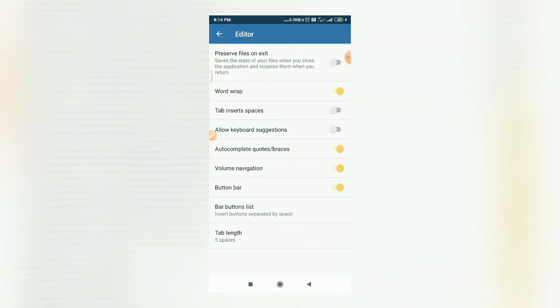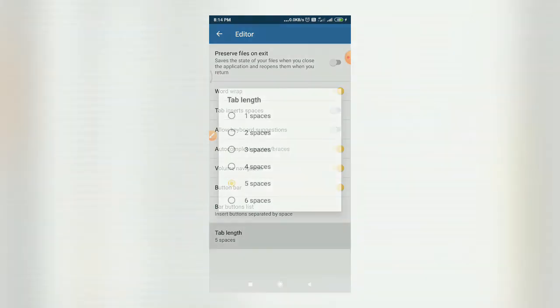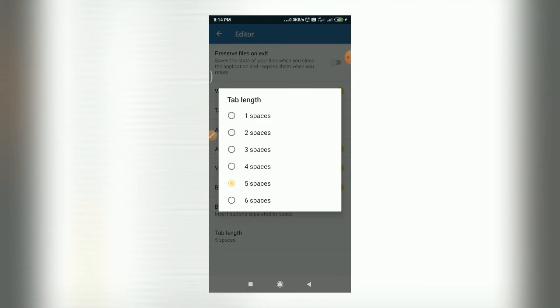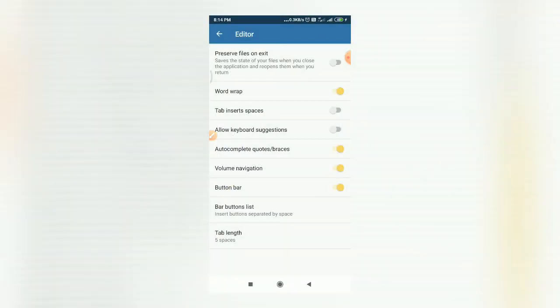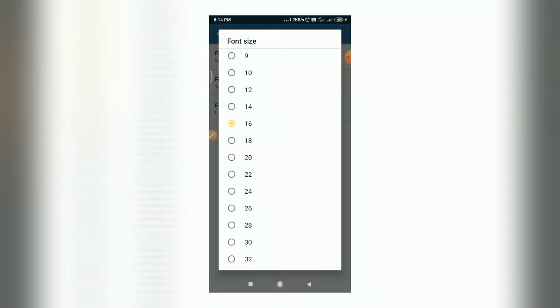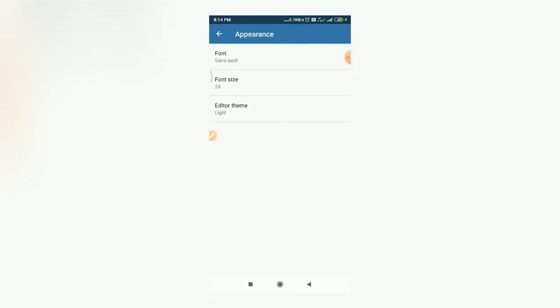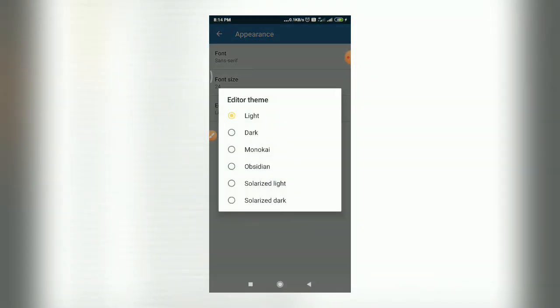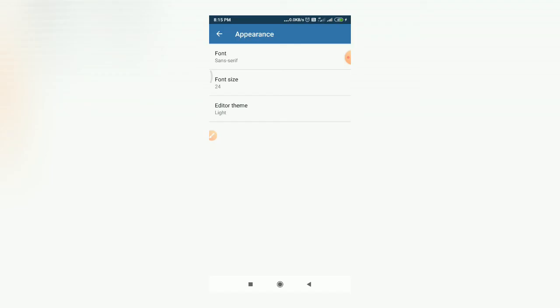Then the next option you have is tab length. You can control the tab length. Right now it is 5 spaces, so whenever you hit tab, it will create 5 spaces. All these are the basic editor settings you have. Then the appearance setting will allow you to control the font and the font size as per your requirement. Suppose I change it to 24. Then you have different themes for this Pydroid 3 app. Right now we have the light theme. You can try these different themes as well if you want.